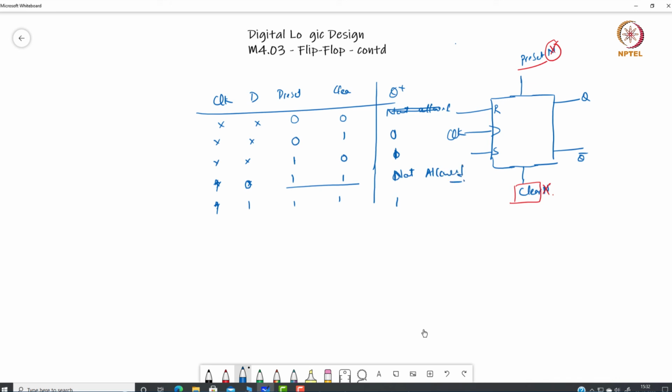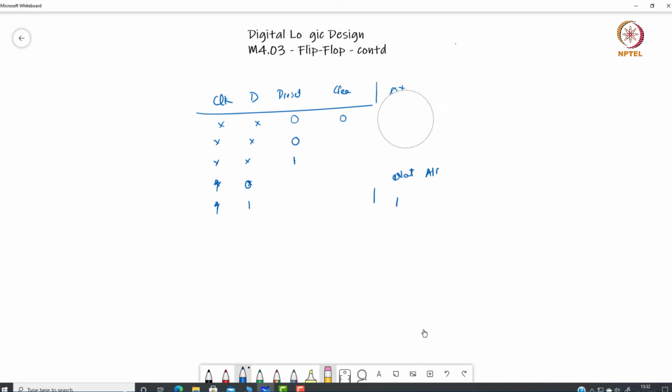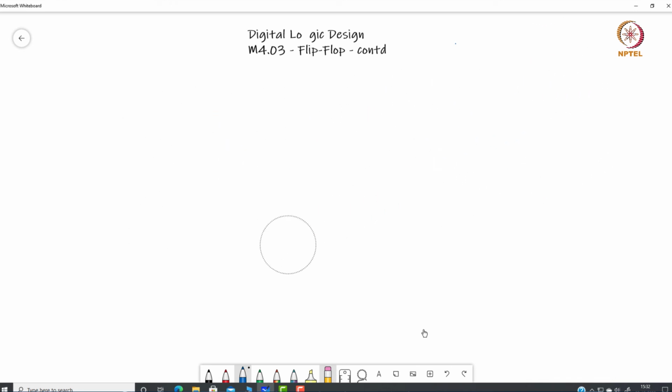So preset and clear are additional input circuits which are also commonly used in some of the flip flops. Along with that, let's consider one more scenario before finishing this lecture. Now let's consider that we have this D flip flop.